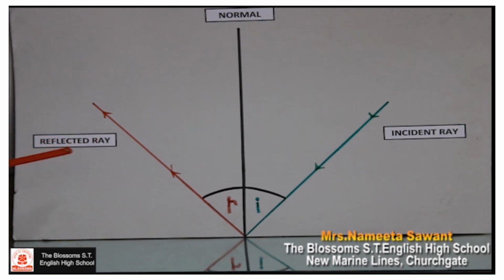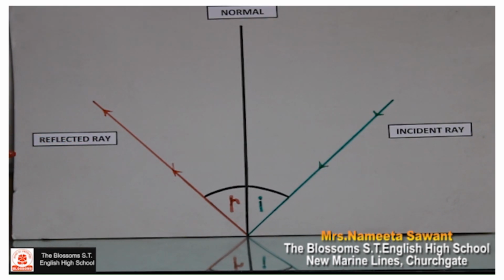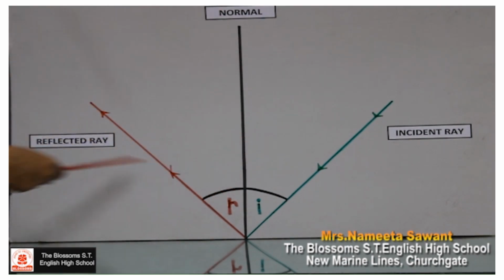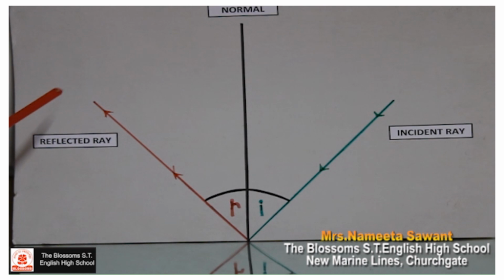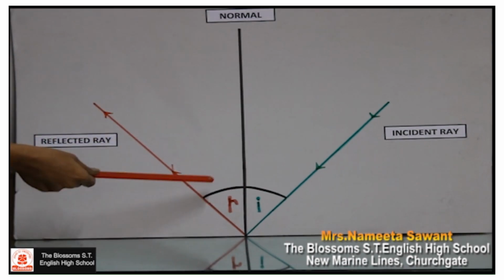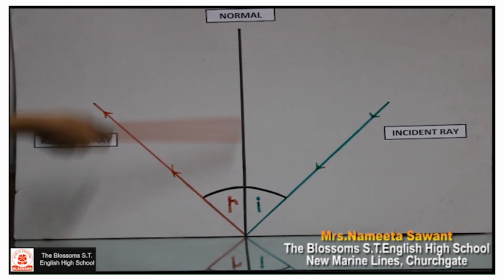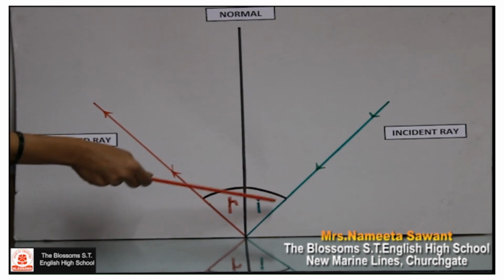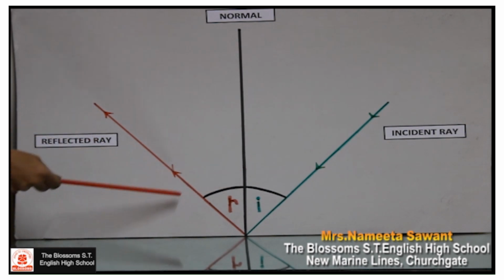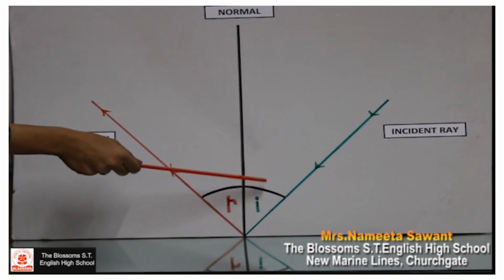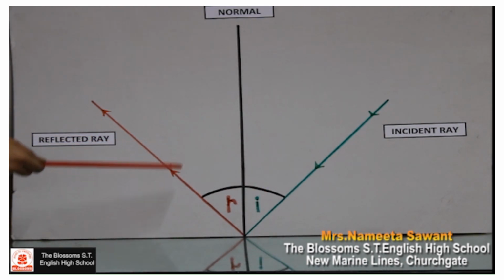There are three laws of reflection. The first law states that the incident ray, the reflected ray and the normal all lie in the same plane. Here the plane is a white screen. The second law states that the incident ray and the reflected ray are on the opposite sides of the normal. And the third law states that the angle of incidence is equal to the angle of reflection. As you change the angle of incidence, the angle of reflection will also change.